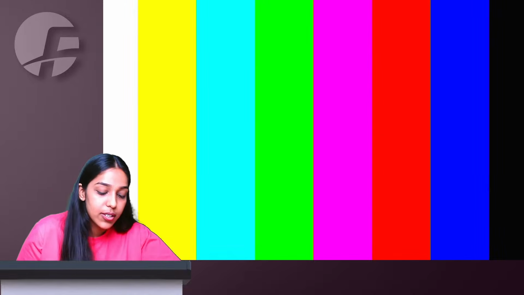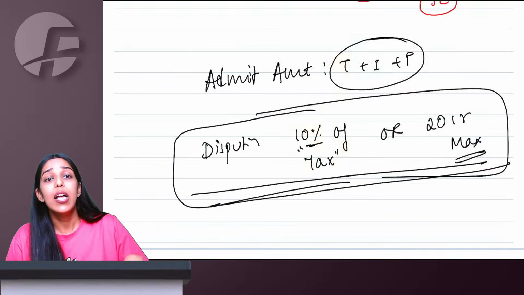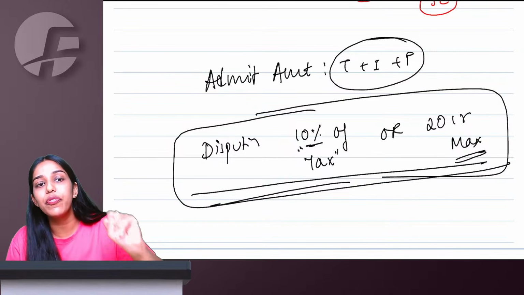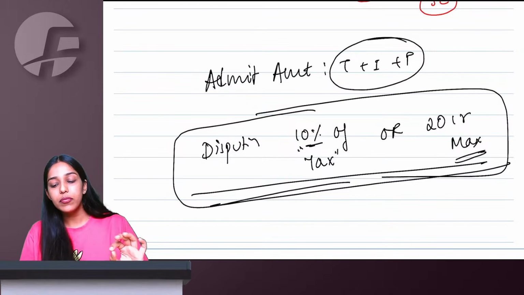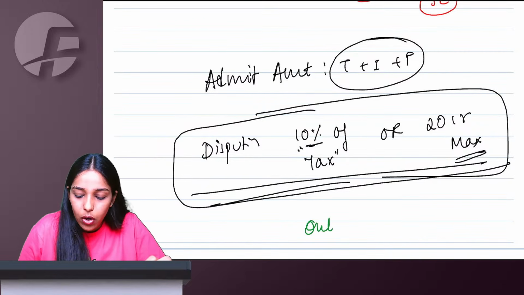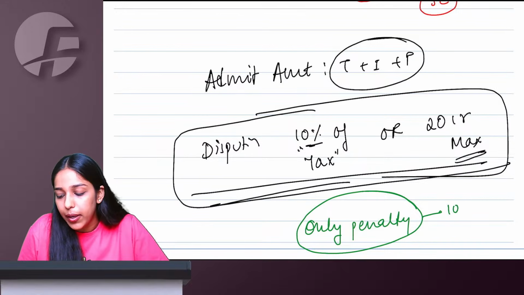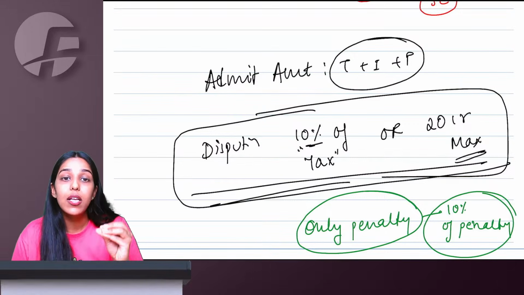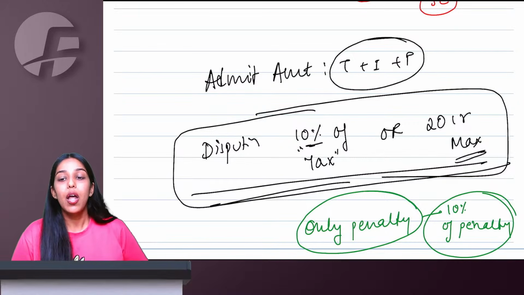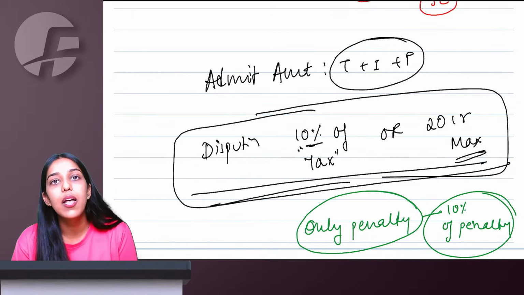It is only a penalty order. See, if my order has tax in it, then for the disputed amount, I will only take 10% of the tax. Other things only admitted. However, if my order is only a penalty order, there is no tax involved, only a penalty order which I am disputing, then you will pay 10% of the penalty as pre-deposit. If your order involves tax, you have to take only 10% of the tax and dispute. But if your order is not involving tax, then 10% of the penalty you are going to take as pre-deposit.